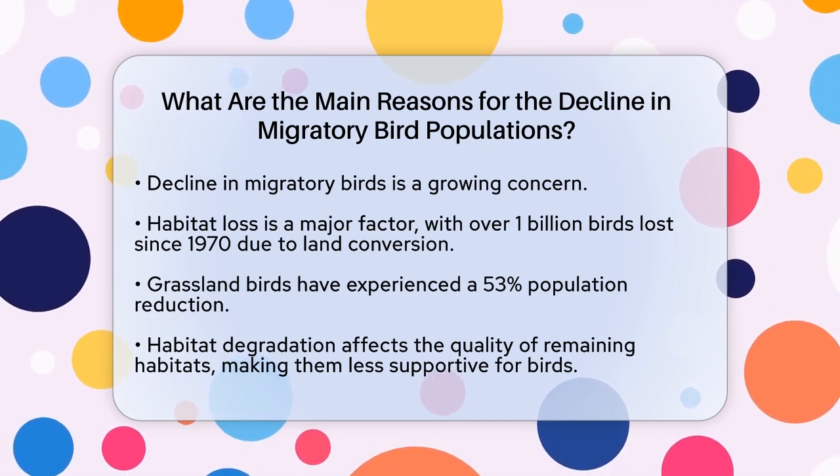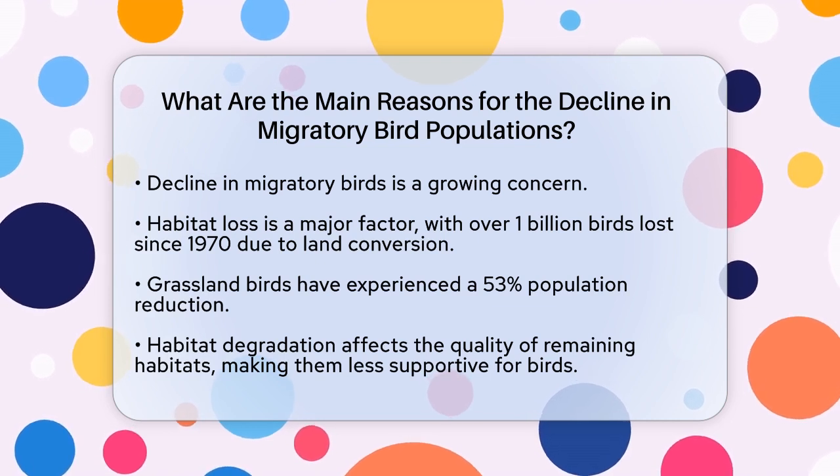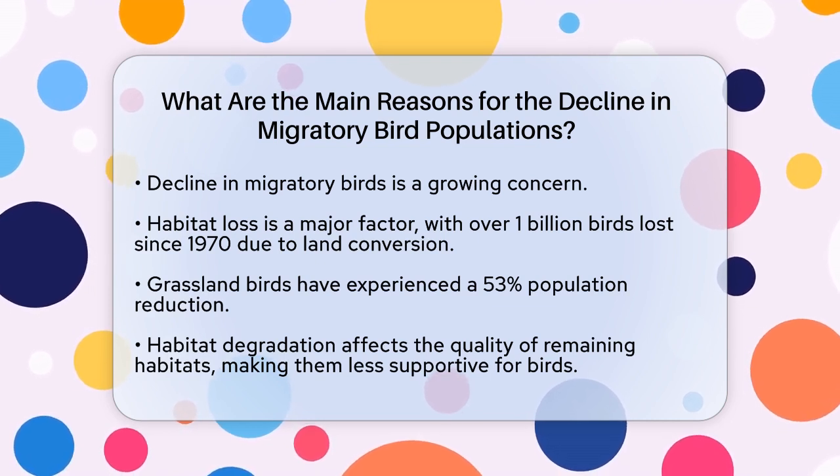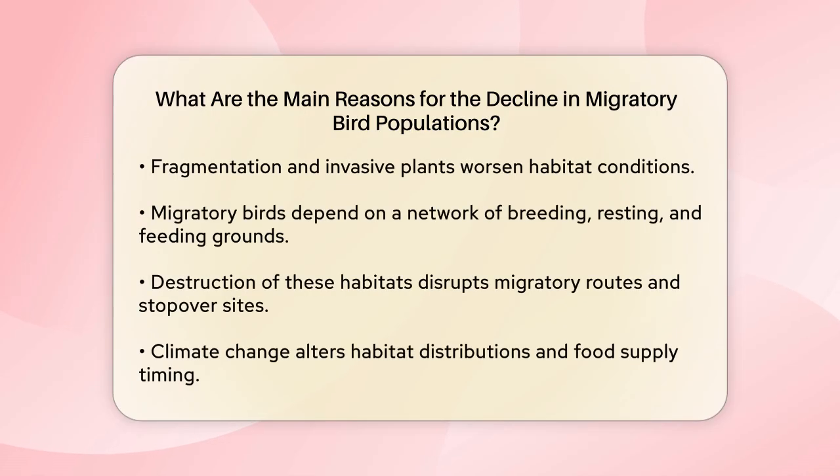Even if the habitat doesn't disappear entirely, it can become less capable of supporting birds. This happens when habitats are fragmented, altered by invasive plants, or when water quality is compromised. This degradation makes it harder for birds to find suitable nesting and feeding grounds.